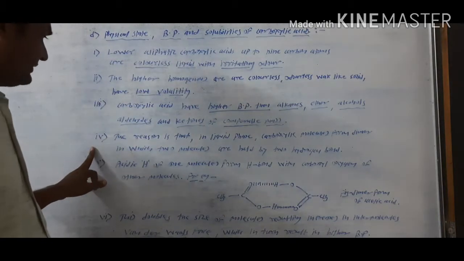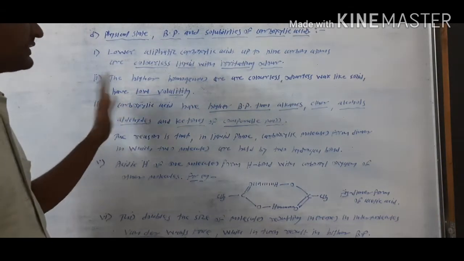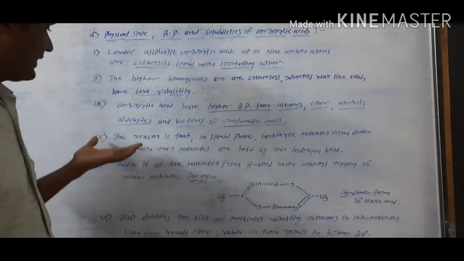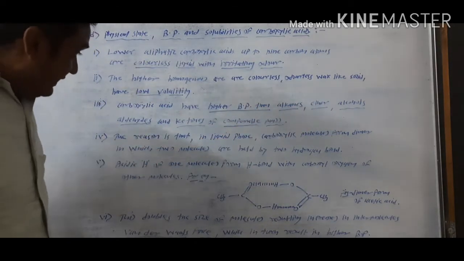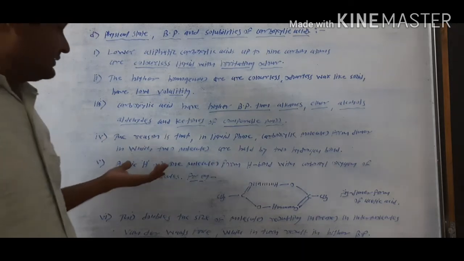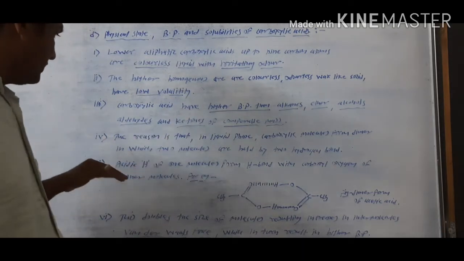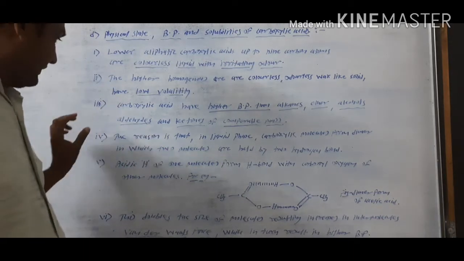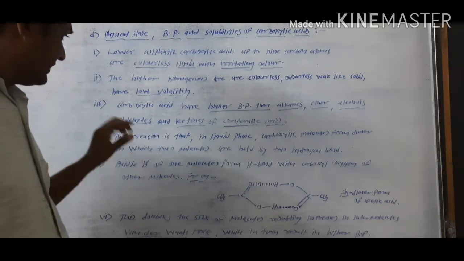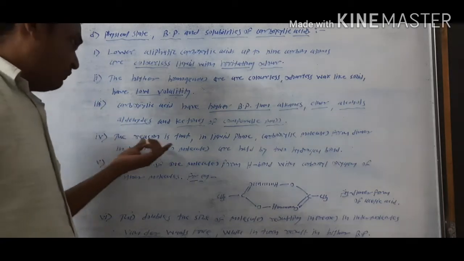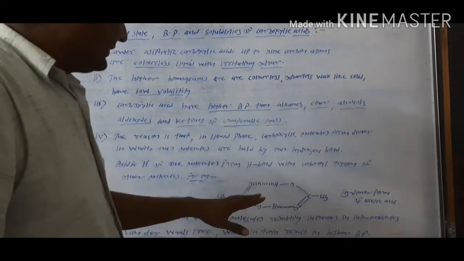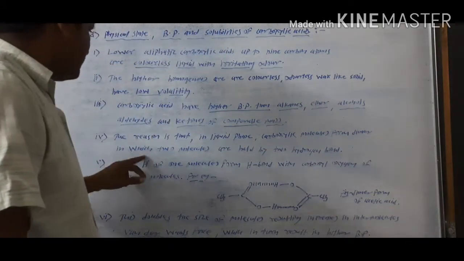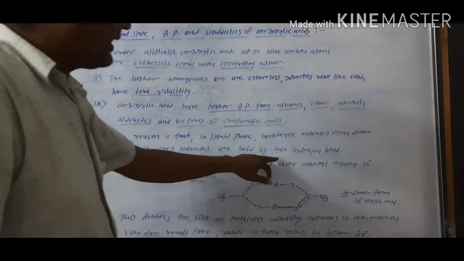The fourth important point is the reason for the higher boiling point compared to the other molecules. The boiling point of the carboxylic acid is higher than that of aldehydes, ketones, ethers, alcohols and alkanes because carboxylic acid molecules form dimers in the liquid phase, in which two molecules are held together by hydrogen bonding.